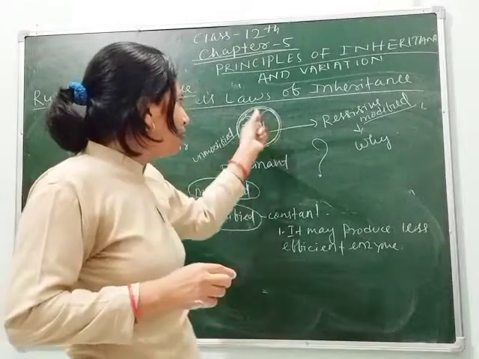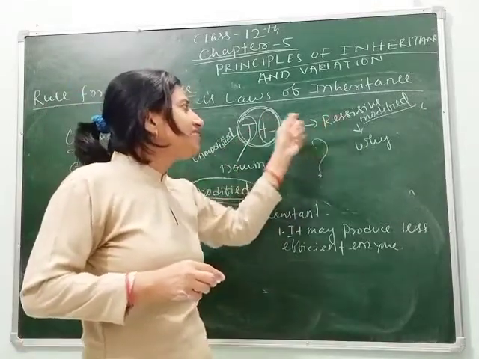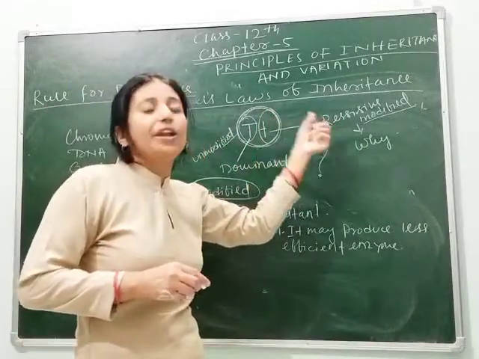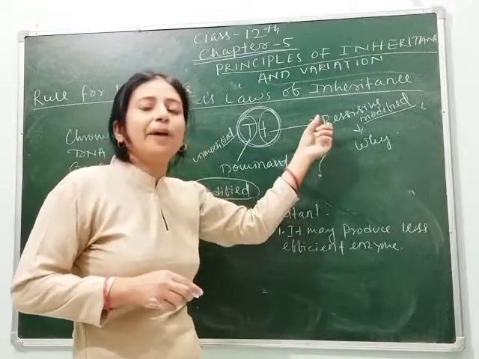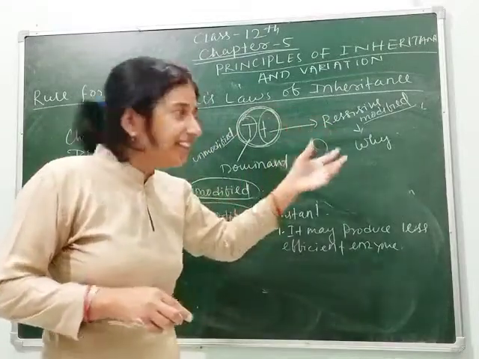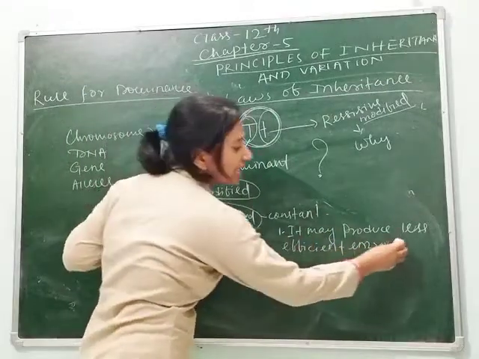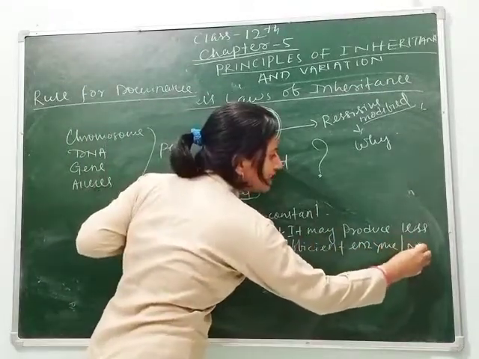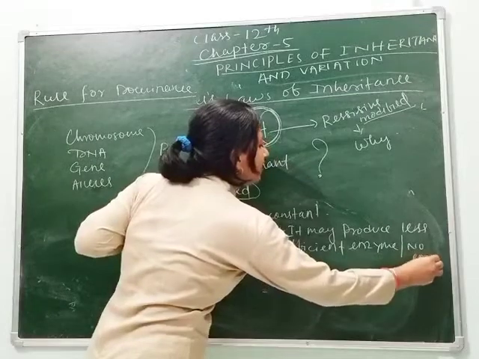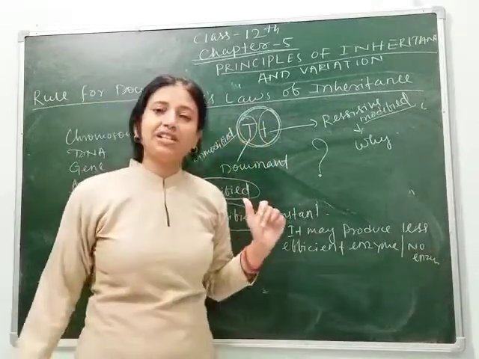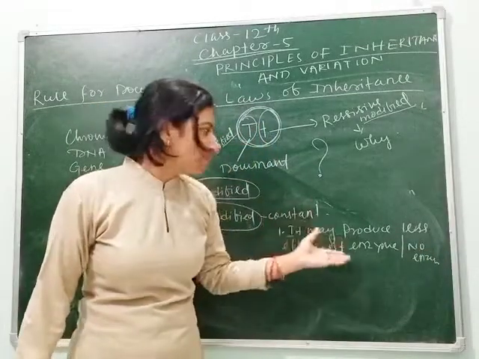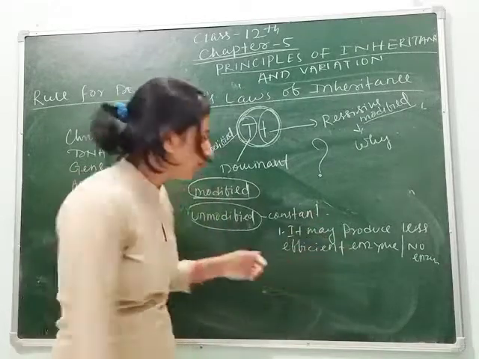I have told you this is recessive due to the modified allele. And why is it modified? This is modified because it may produce a less efficient enzyme or no enzyme. First reason: if it produces a less efficient enzyme, then it can't survive, so it gets modified to survive.